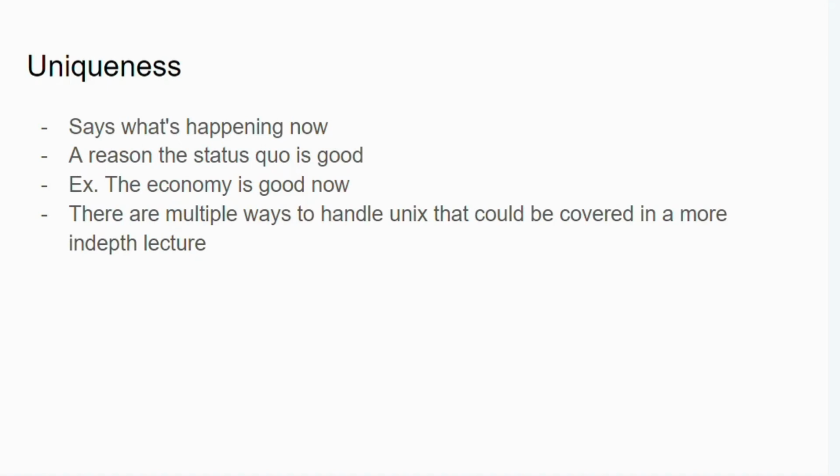There's a ton of different ways, and I don't have enough time to explain it in just this one basic lecture. But that's a more in-depth thing that you could look towards when it comes to uniqueness. But generally you're going to see stuff like econ good now, or we're on the brink. Those are the most common ones.